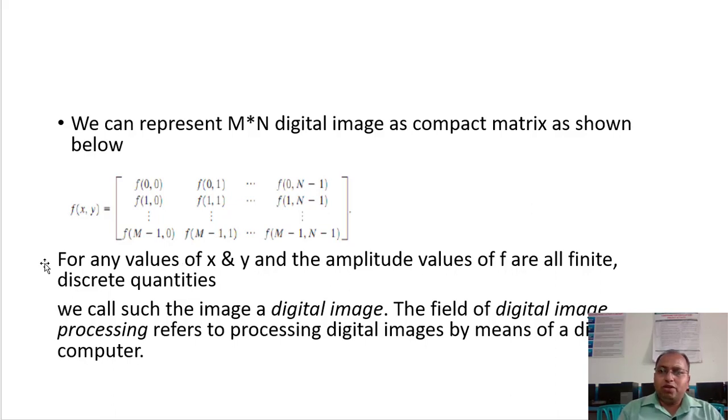Because of that they have finite values, which are discrete quantities. Whenever we convert an analog quantity into digital, it will have discrete values. We call such an image a digital image.